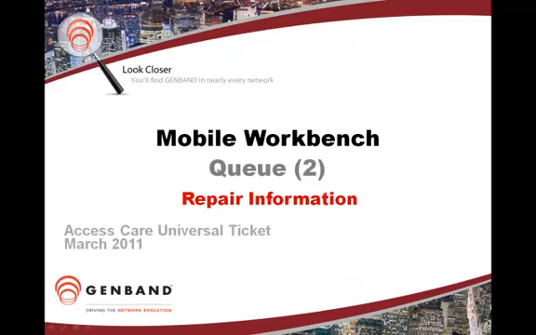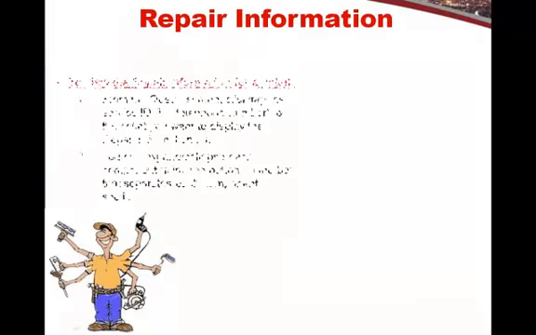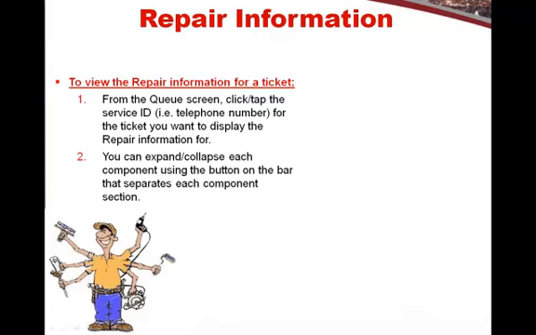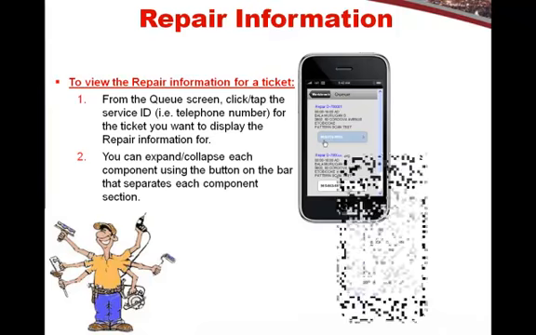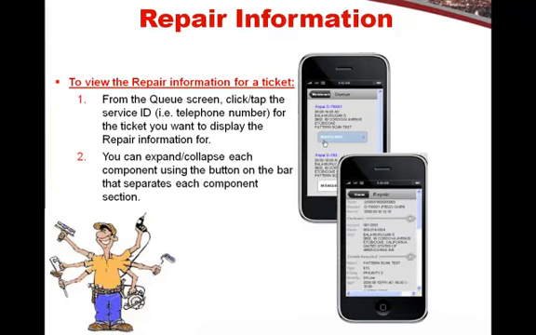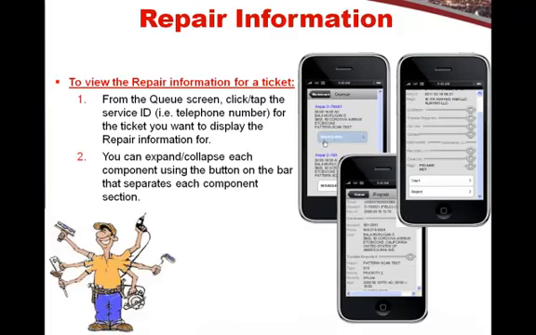Repair ticket information. If I click on the service ID of a ticket in my queue, it will open the repair information. The information is categorized into several bands. The next couple of slides define each of the fields found in the repair screen.